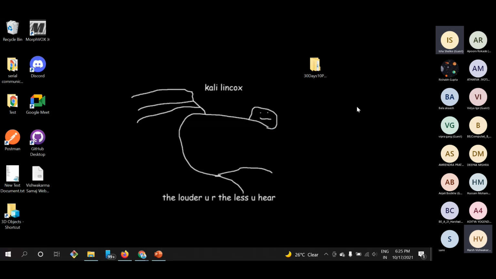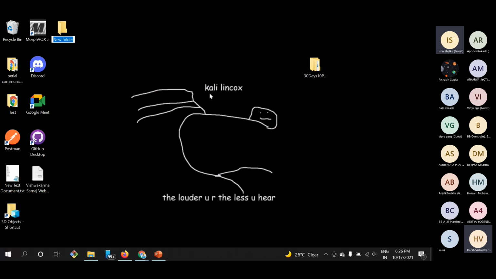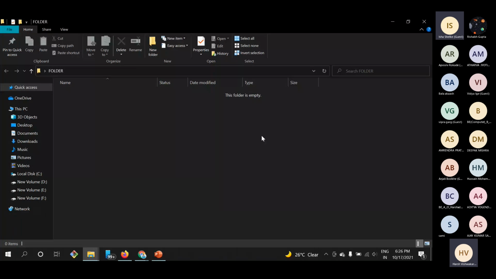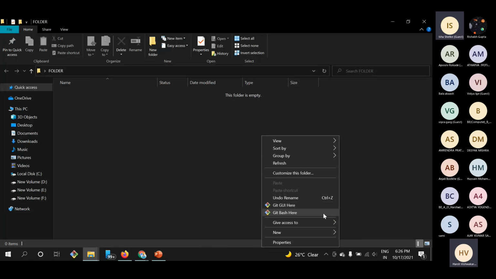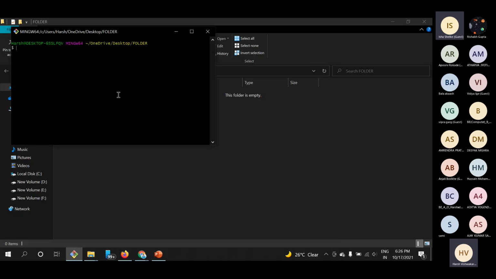I can create a folder named test. I already have test. So here is the folder in which we will be having our files. And let's create some files. I hope you guys already have a basic intro to a text editor. I am using VS Code as my code editor, so I will open it.